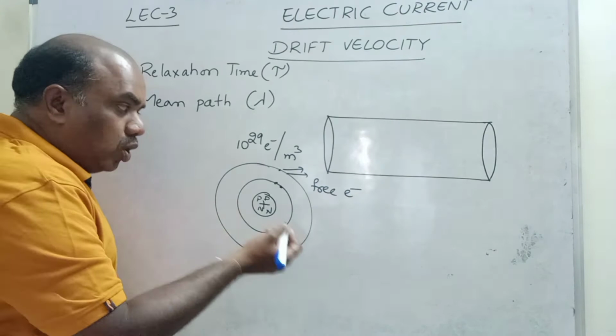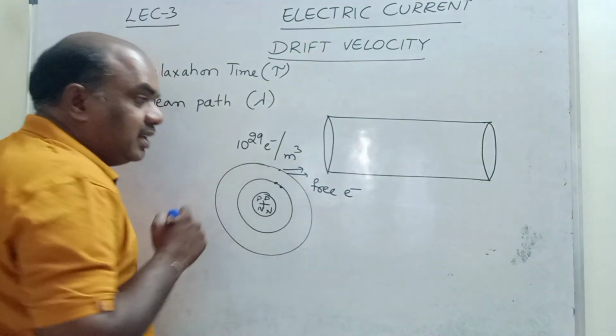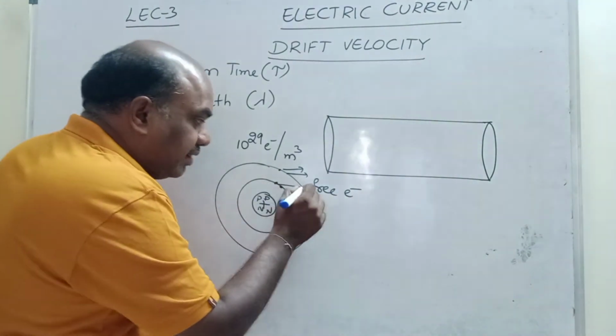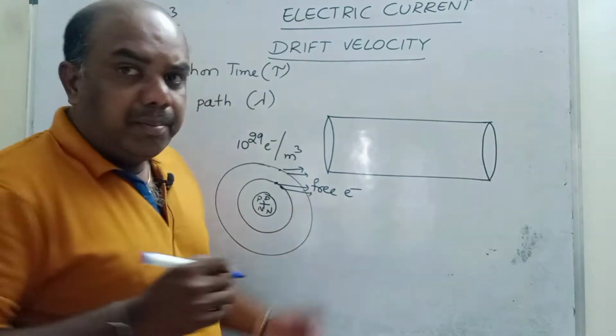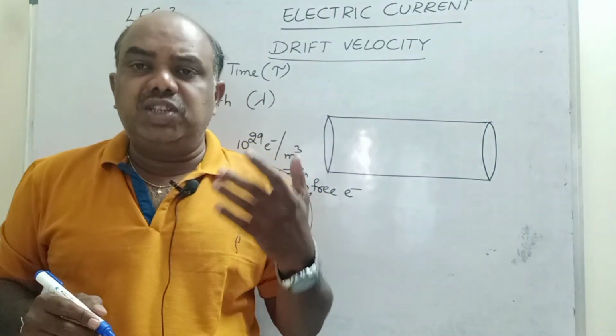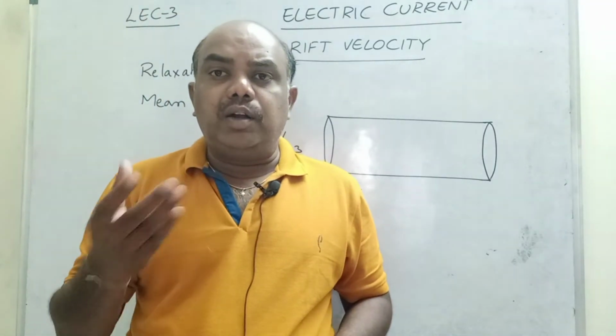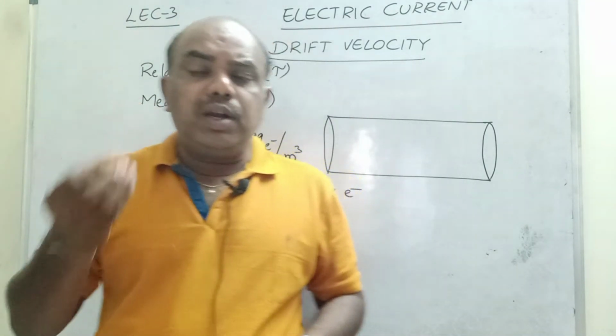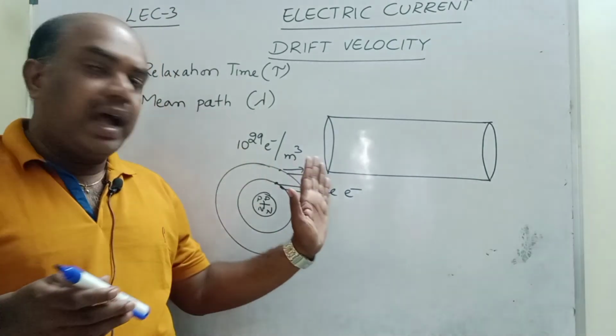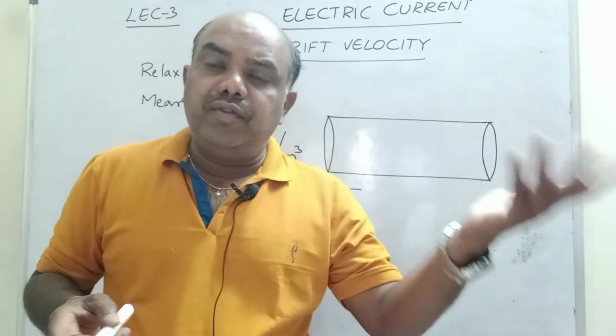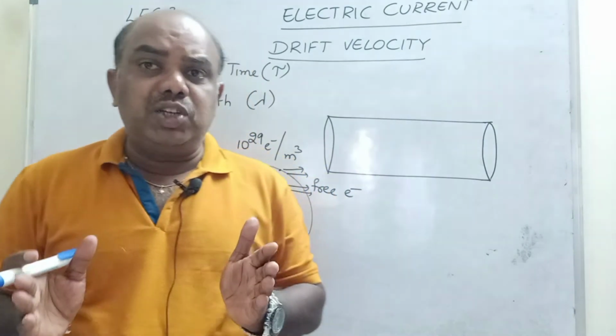If you apply more potential difference, inner shell electrons also come out, then these electrons also become free. The number of free electrons depends on the potential difference supplied. If you supply more potential difference, automatically more free electrons come out from the atom, so the current flow will be more. Current flow depends on the potential difference.